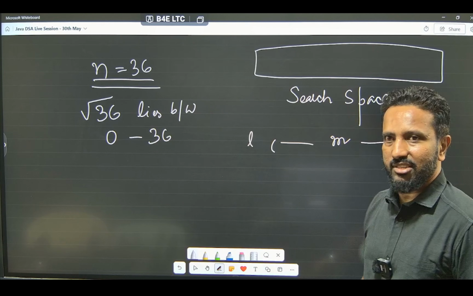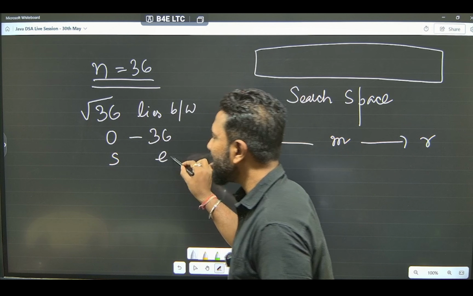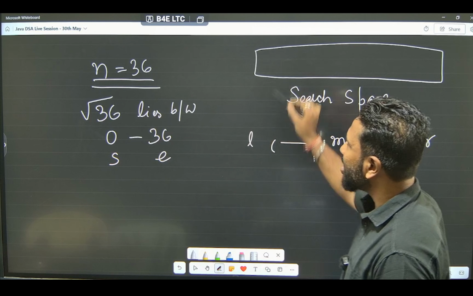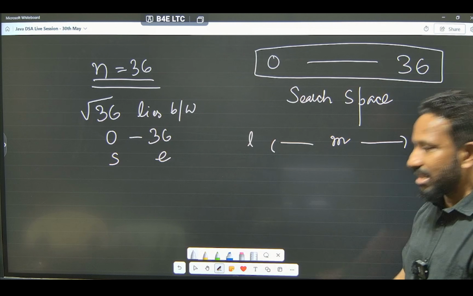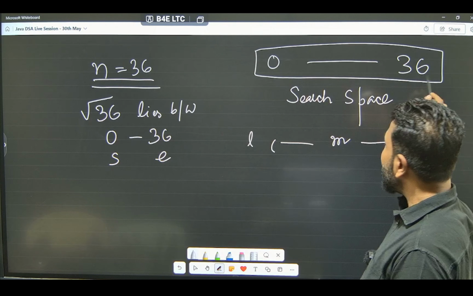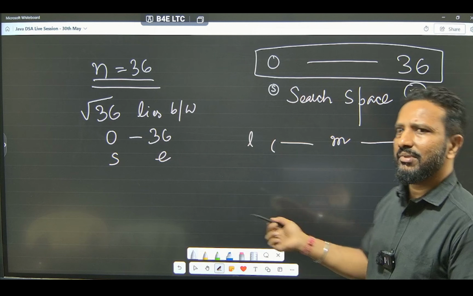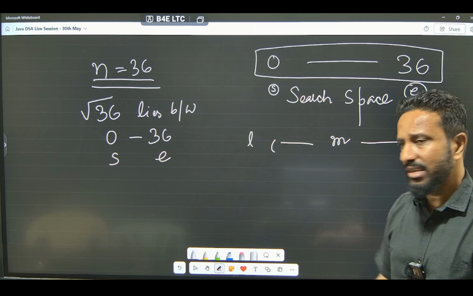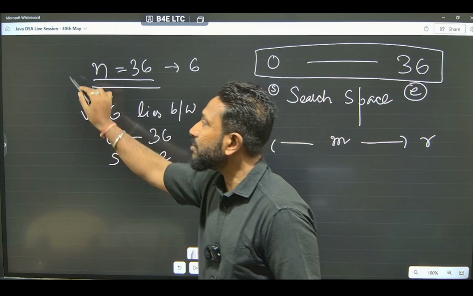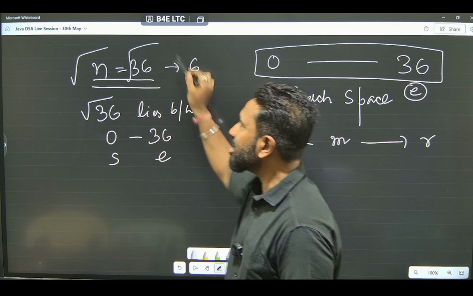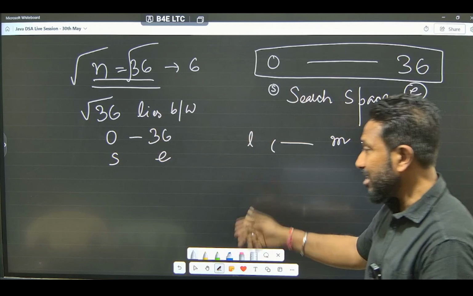Here is our array, guys. We got our array actually. See, this is our start point, this is our end point. Simple. So, we got this search space, 0 to 36. Makes sense? And if you see, we got the two numbers, our starting point and the ending point. Now, simply we can apply binary search. Let's try to do it to find the answer. And remember, the answer is 6, because we have to find the root of n. Root of 36 is equal to 6. Let's try to solve this. And then we will write the code also so that you can understand and verify this.